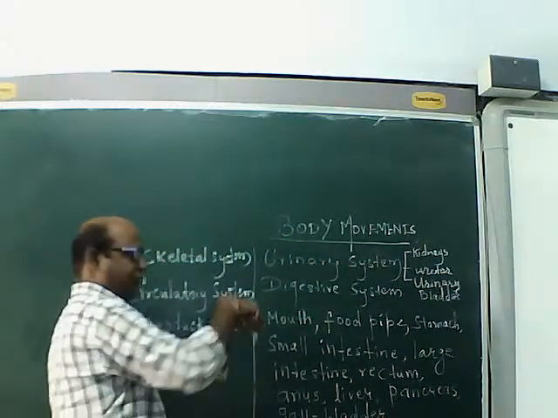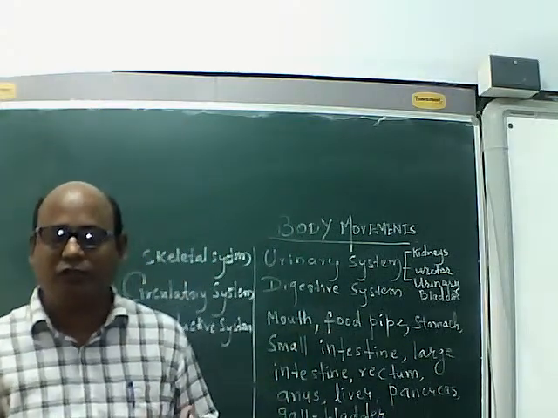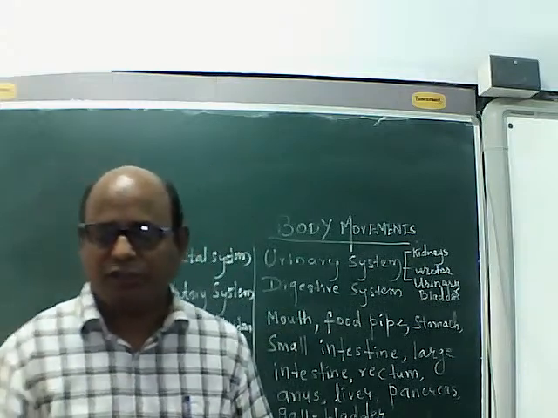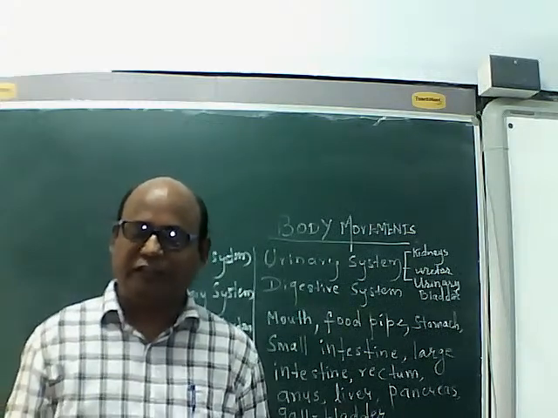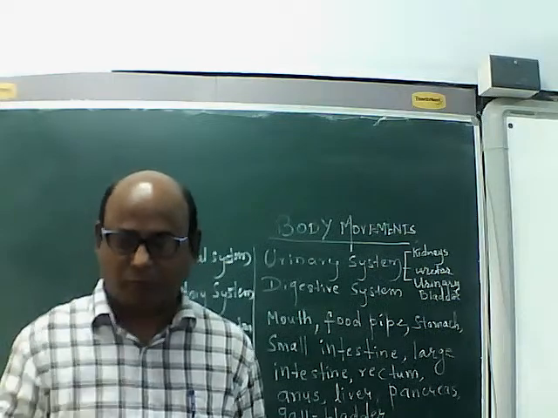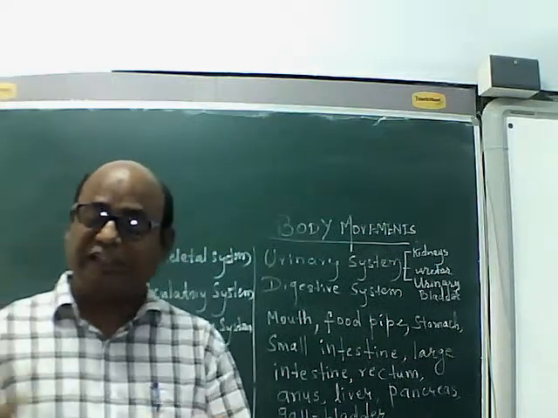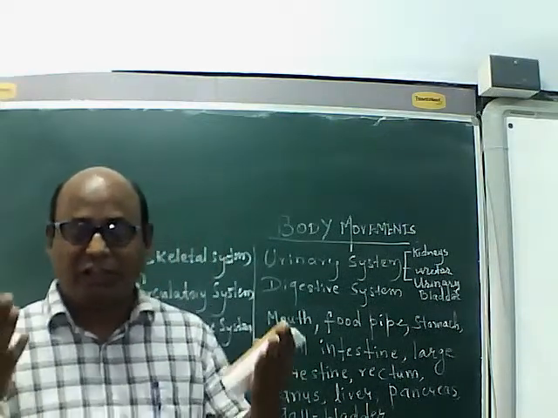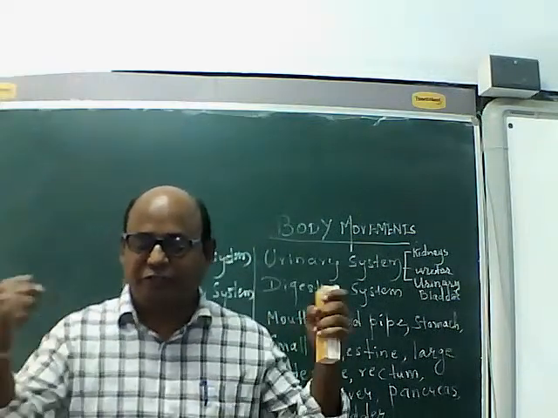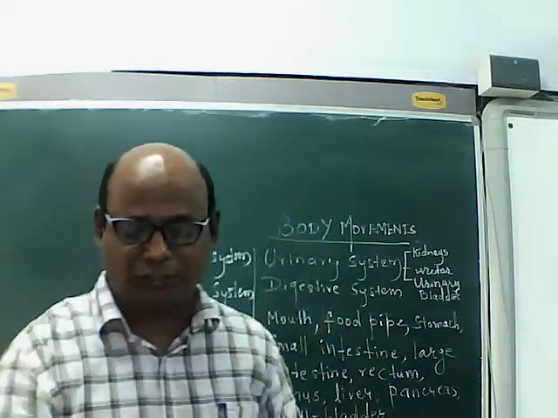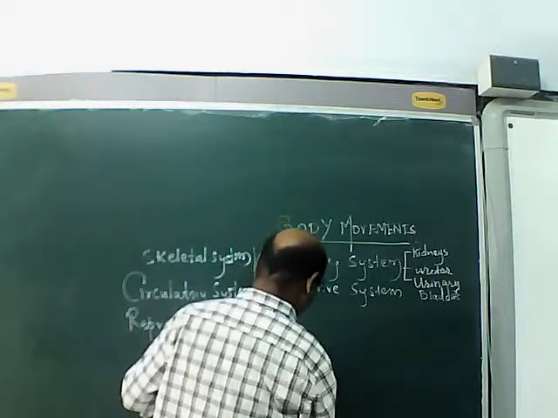All these organs work together, coordinating with each other, and carry out the work of digestion of food, that is, conversion of food into a form that can be absorbed by the blood and assimilated, that is, oxidized by oxygen to give out energy, carbon dioxide and water. Carbon dioxide and water vapor we throw outside. Energy we use to do work. That is the digestive system.